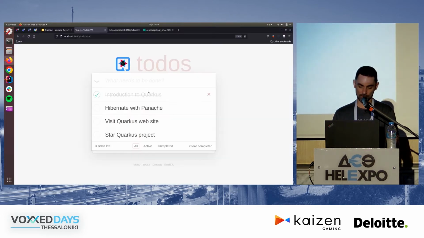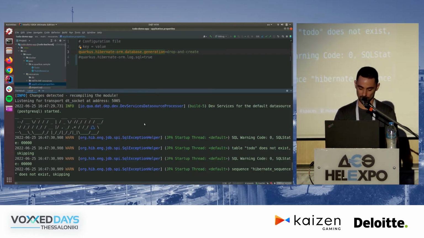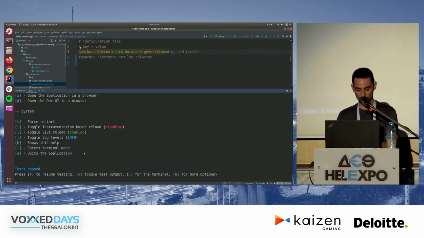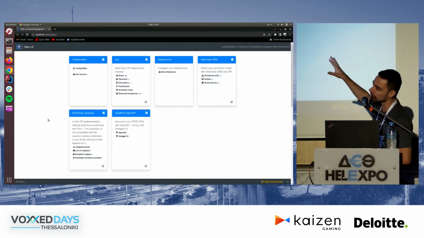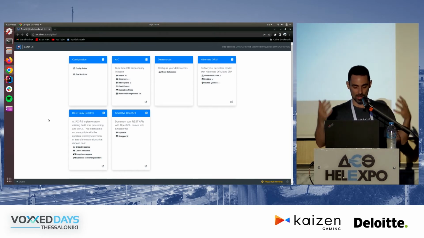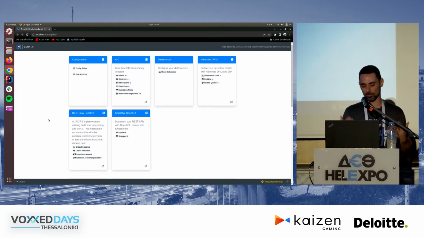So we have this, but let's look behind the scenes. What does Quarkus actually do to enable this? Let's look at this terminal down here. We'll show some more options here, but let's look at H for more options. I hit H, and it says open the dev UI in a browser. So let's see what the dev UI does. The dev UI is basically a console for the Quarkus application that runs in dev mode, and it gives me a view of what's going on inside the application. And not only does it do that, it allows me to change a whole bunch of things.